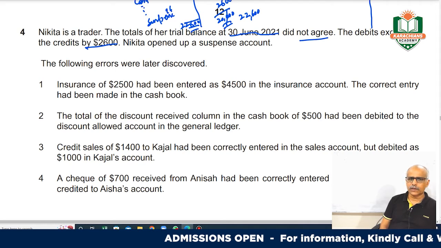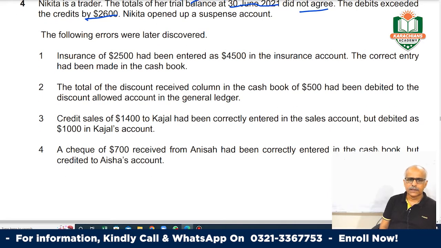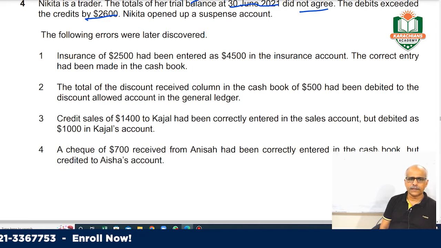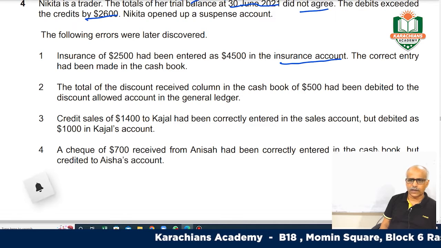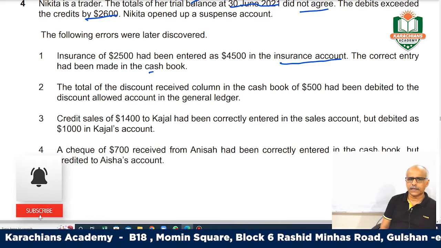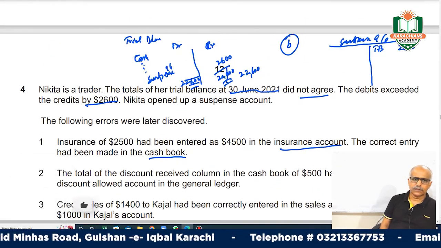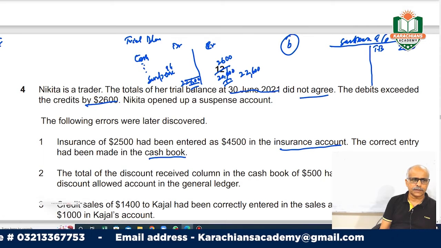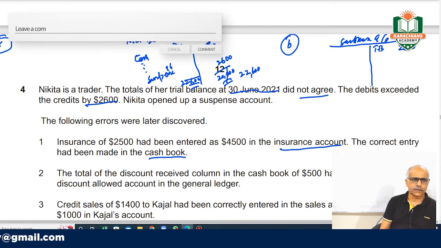The following errors were discovered later. So what errors has he found at the later stage? Insurance of 2500 had been entered as 4500 in the insurance account, right? The correct entry had been made in the cash book. Means what you have done, actually, if you see your books of prime entry, you maintain 4 books, and the fifth one is the cash book.